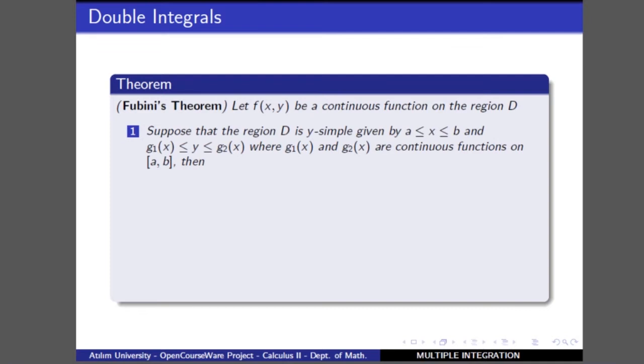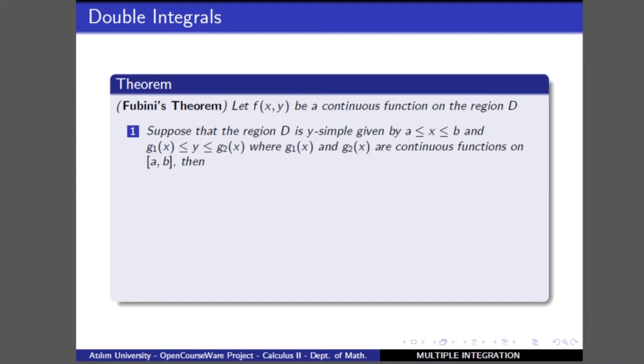The first one is a y-simple region. That is, in the y-simple region, y changes in between functions, certain those can be constants also, but it can be functions, but x changes just in between two constants.